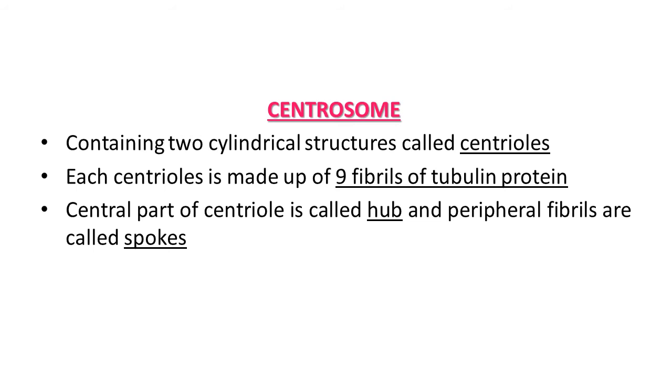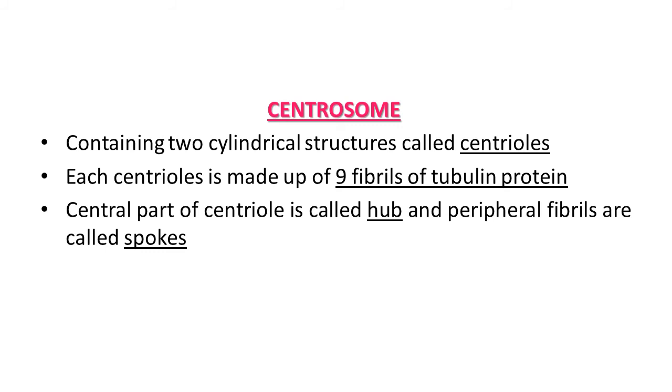They are made up of nine evenly spaced peripheral fibrils of tubulin protein. Each of the peripheral fibrils is triplet in its arrangement. The adjacent triplets are also linked.